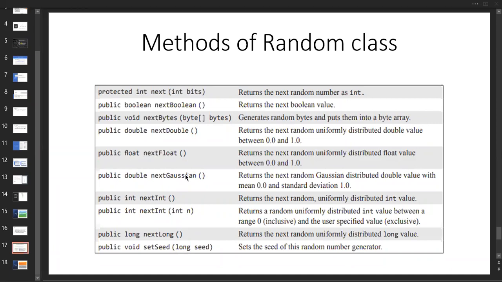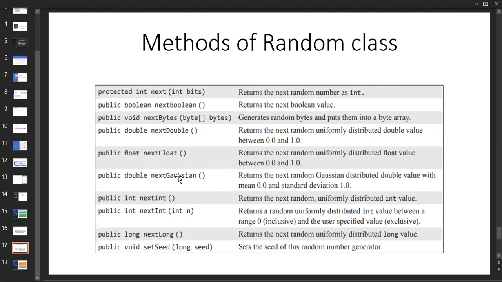Next, nextGaussian. What is this Gaussian? You already know the Gaussian principle. It returns the next random Gaussian distribution double value. Please remember that standard deviation, mean and variance will be there, so it gives those types of values.